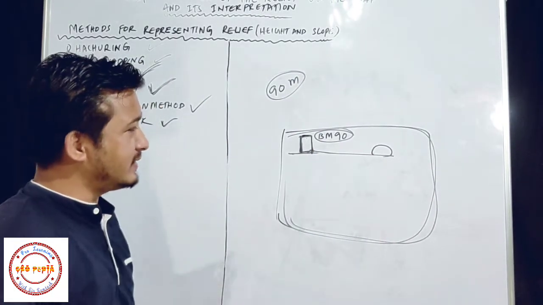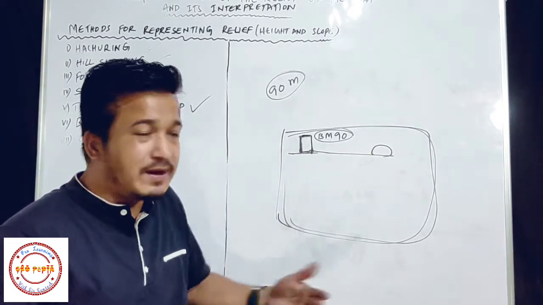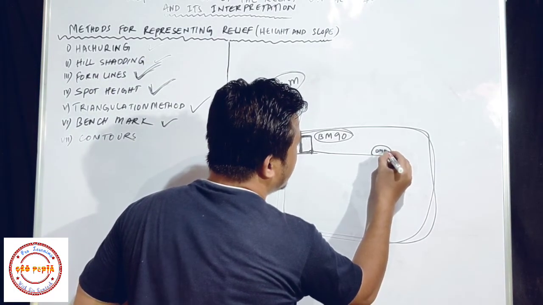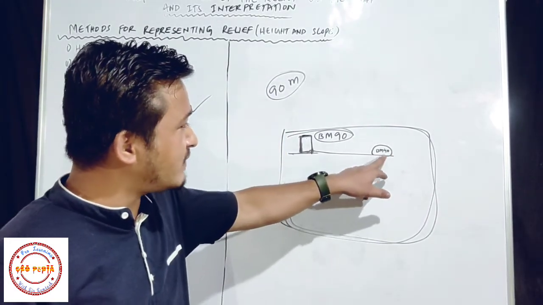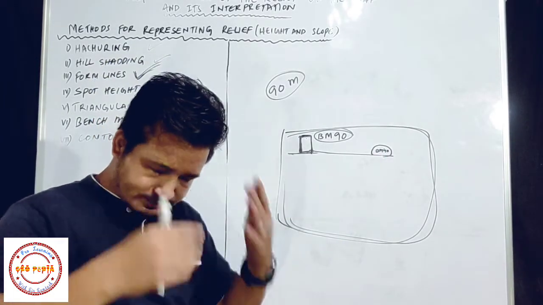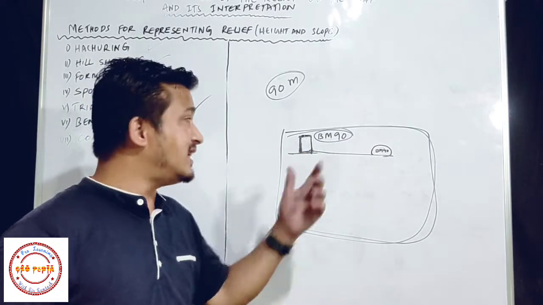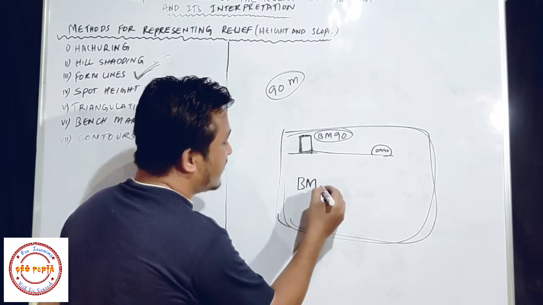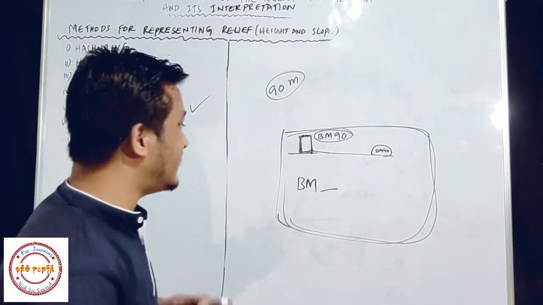They do a survey and they get an idea about the height of this stone above the sea level. Suppose it is 40. Then what will they do? They will write BM 40. So by this we have to understand BM, benchmark 40. It means this stone is 40 meter above the sea level, and this building is 90 meter above the sea level. So this is benchmark. Benchmark is written as BM, and the number will be the height of that region in meter.